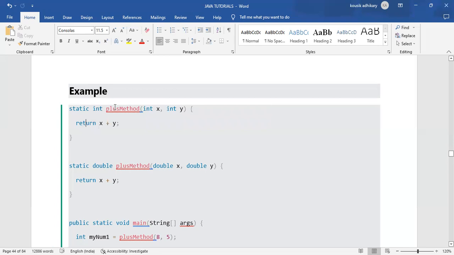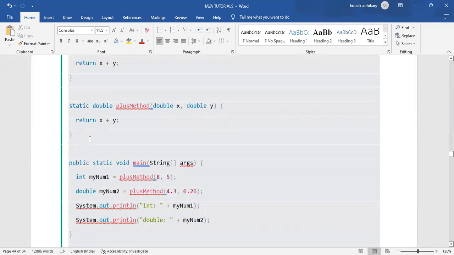I want to sum x and y. And within that method block, have I called that same plus method? No, I haven't called that method, because this is a normal method.